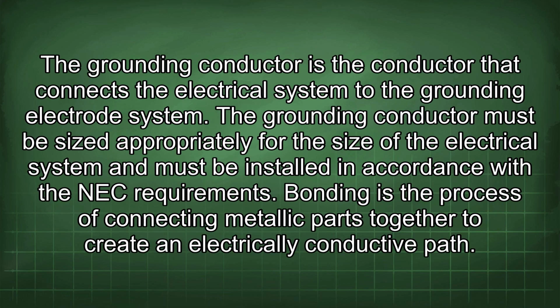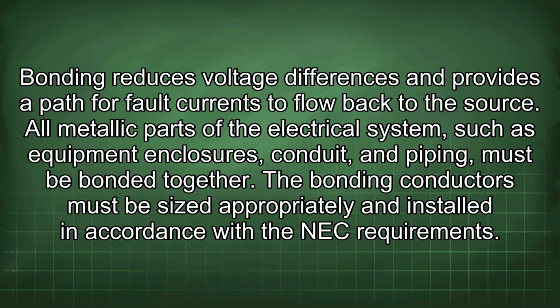The grounding conductor is the conductor that connects the electrical system to the grounding electrode system. The grounding conductor must be sized appropriately for the size of the electrical system and must be installed in accordance with the NEC requirements. Bonding is the process of connecting metallic parts together to create an electrically conductive path. Bonding reduces voltage differences and provides a path for fault currents to flow back to the source. All metallic parts of the electrical system, such as equipment enclosures, conduit, and piping, must be bonded together. The bonding conductors must be sized appropriately and installed in accordance with the NEC requirements.